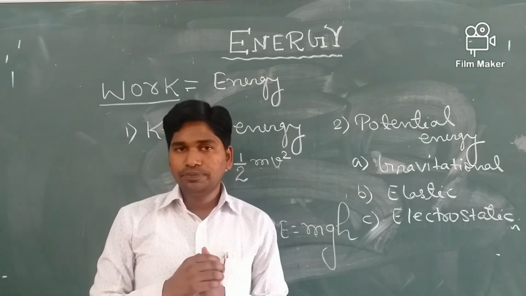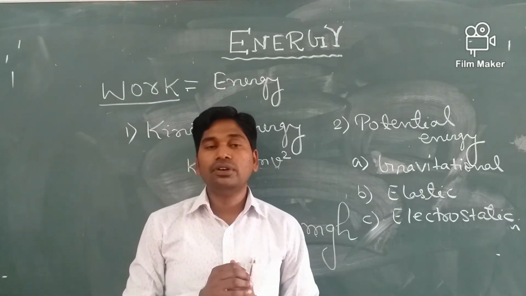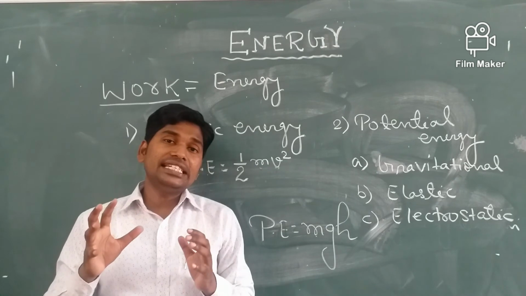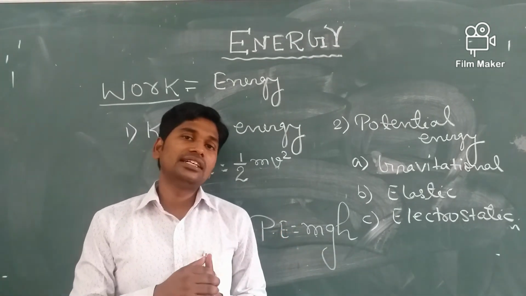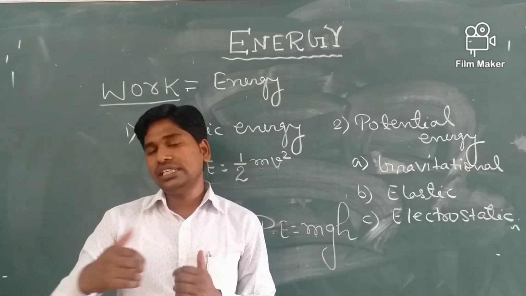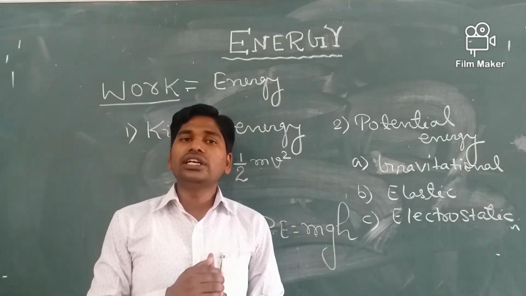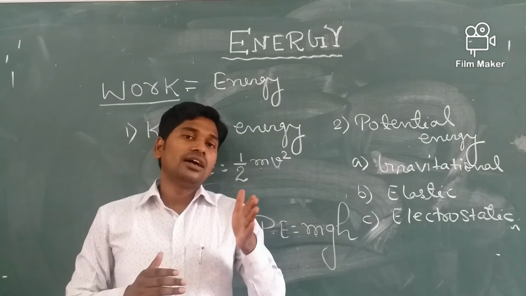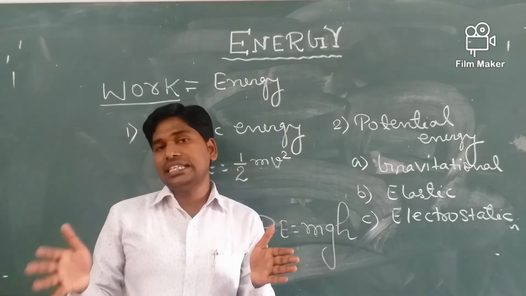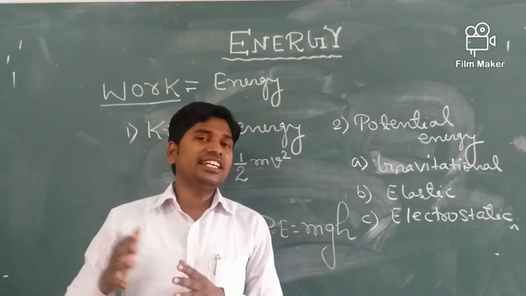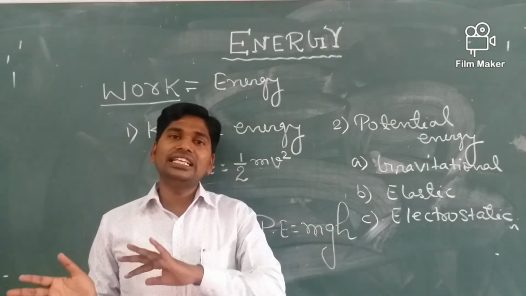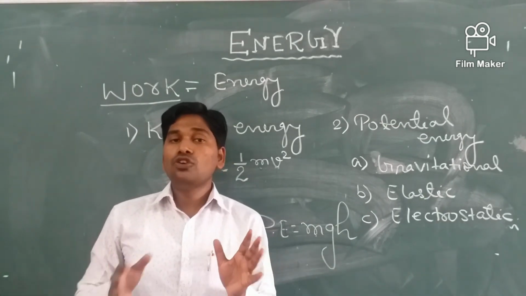For example, an electric bulb converts electrical energy into light energy. An electric heater converts electric energy into heat energy. An electric motor converts electrical energy into mechanical energy. Another example, an electric generator converts mechanical energy into electrical energy.